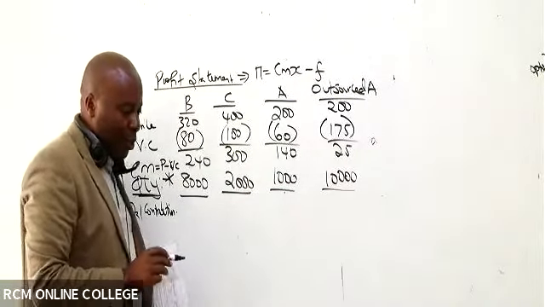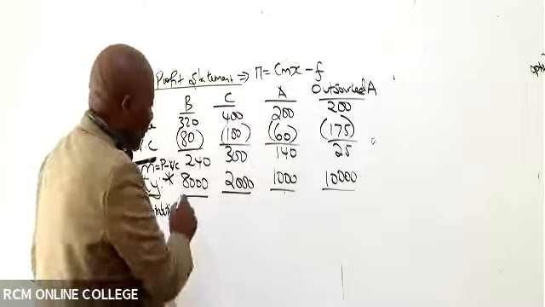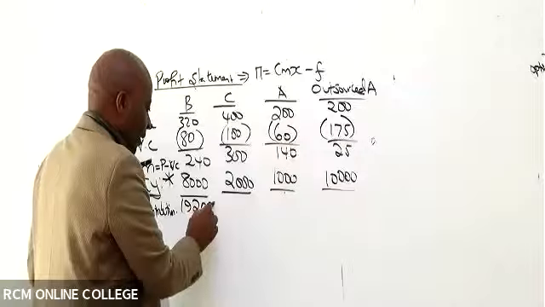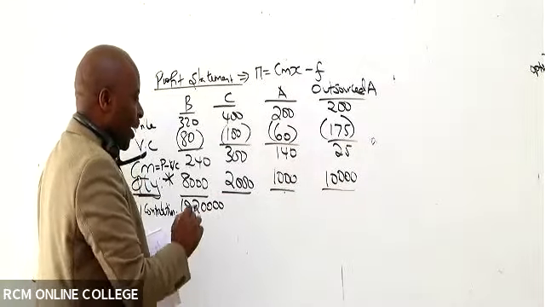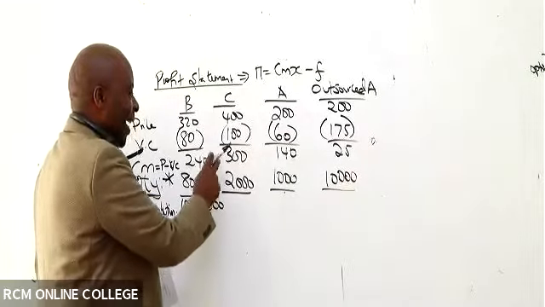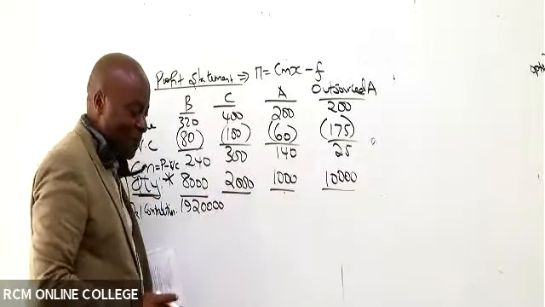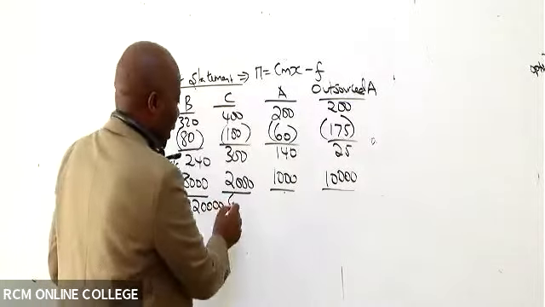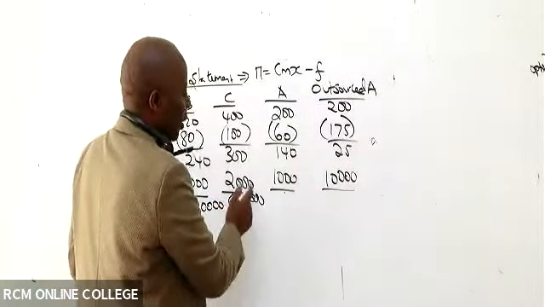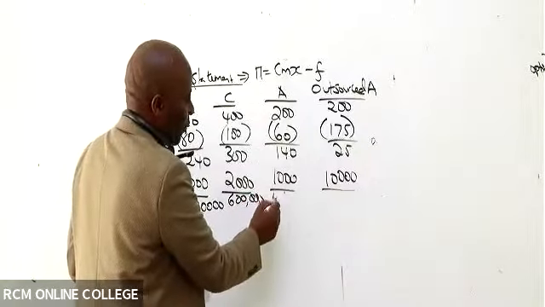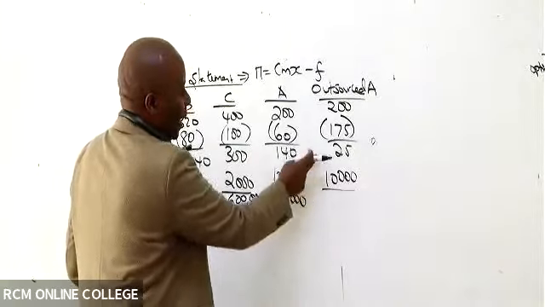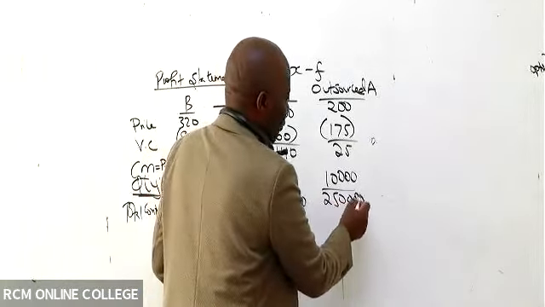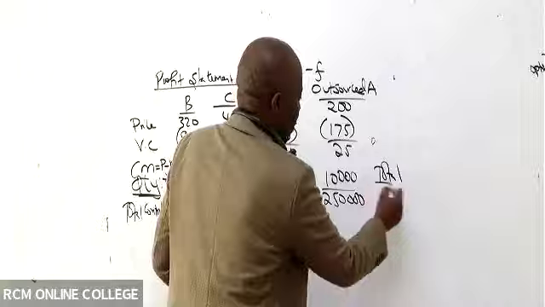What figure are we getting, my good students? 1,920,000. Yeah. How about 300 times 2,000? 600,000. Thank you so much. 140 times 1,000. That's 140,000. All right. And then we have 25 times 10,000, giving me 250,000. So give me the grand total.